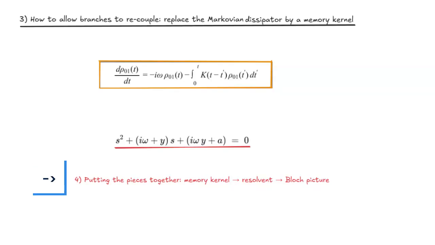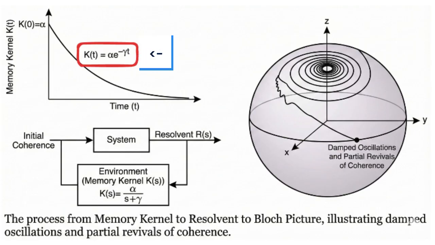4. Putting the pieces together. Memory kernel. Resolvent. Block picture. Choose a memory kernel as a function of time. For example, k of t equals alpha times e raised to the power of negative gamma times t. Here gamma, written as y in the quadratic, is how fast the environment forgets. Alpha is how strongly the environment couples to the system.